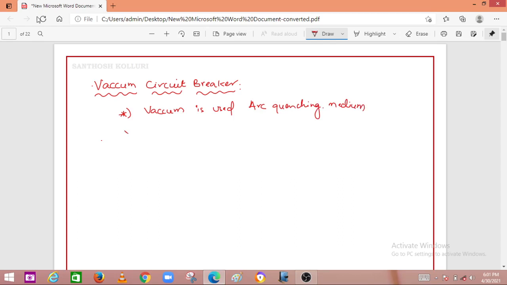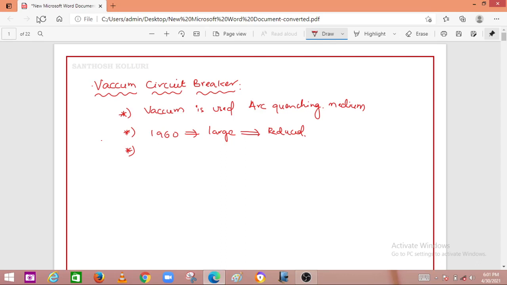This vacuum circuit breaker was invented in the 1960s. At that time the size of the vacuum circuit breaker was large because of the technology used, and later on the size has been reduced. Still it is a hot topic for research purposes, and research is still going on in the vacuum circuit breaker area, because of its